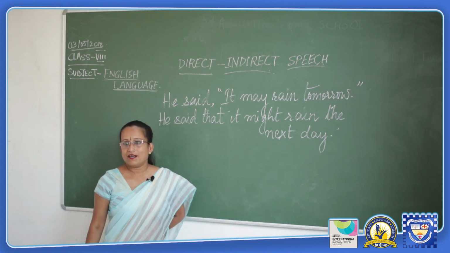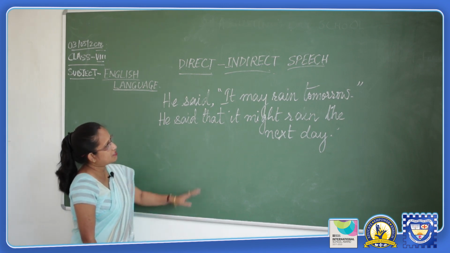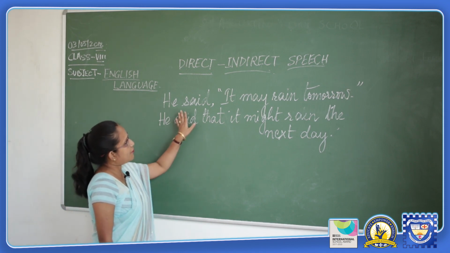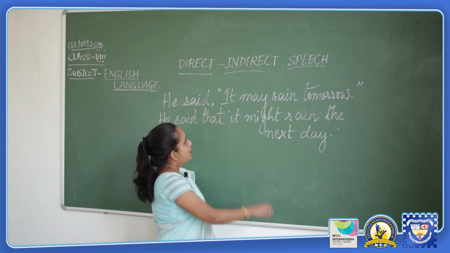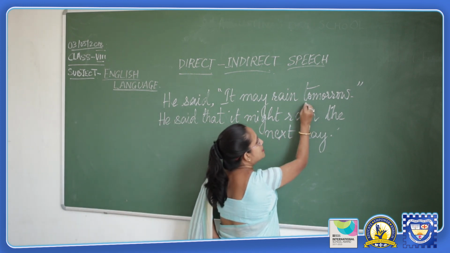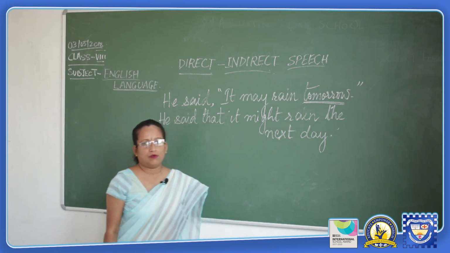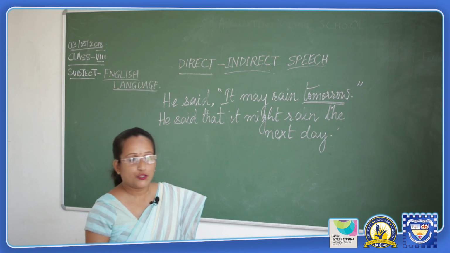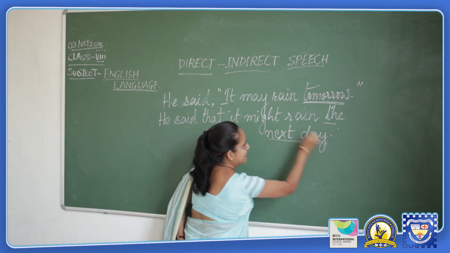So, here this is to be noted that there is a vast difference in the form of the sentence over there. In the first direct speech, the punctuations remain the same. The time mentioned over here is tomorrow. Now, what is tomorrow? Today is the day. So, what is tomorrow? Tomorrow is the next day.